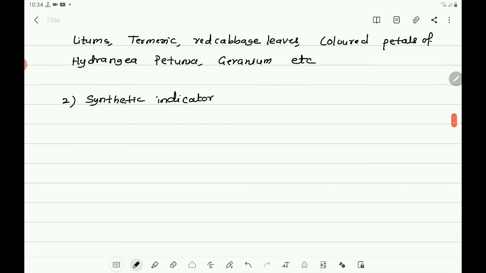Synthetic indicators: methyl orange and phenolphthalein. These two are the examples of synthetic indicators. So you write methyl orange, phenolphthalein.